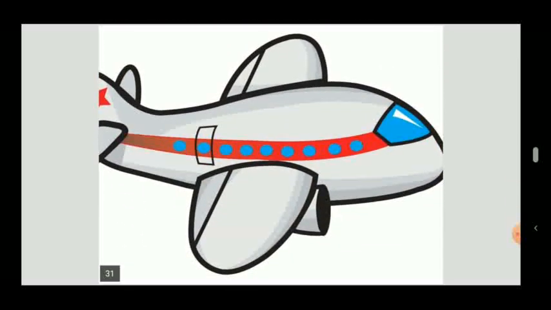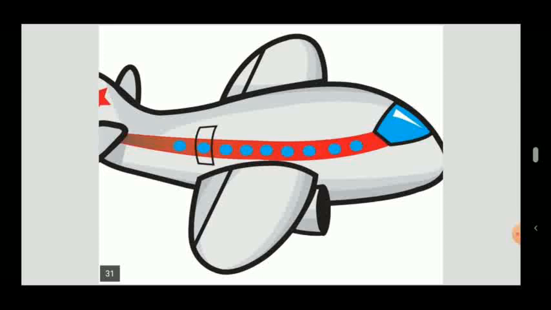Aeroplane flies in the sky, but aeroplane needs petrol to fly. When you see the birds flying in the sky, they don't need petrol to fly.